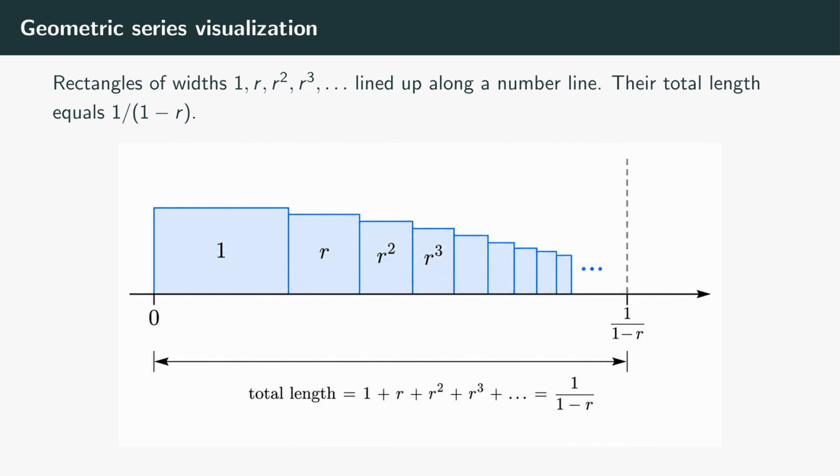This picture also makes the failure case obvious. If r were greater than or equal to 1, the rectangles wouldn't shrink. They'd stay the same size or grow. The chain would extend to infinity, and the series would diverge. The shrinking only works when the absolute value of r is less than 1.